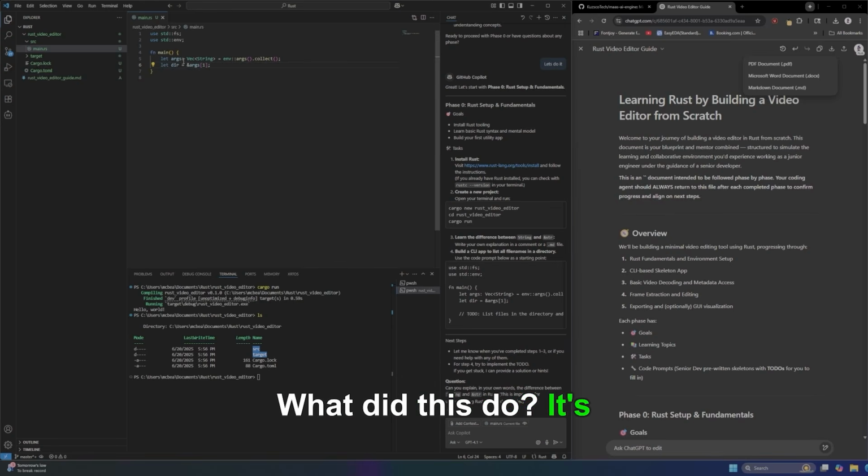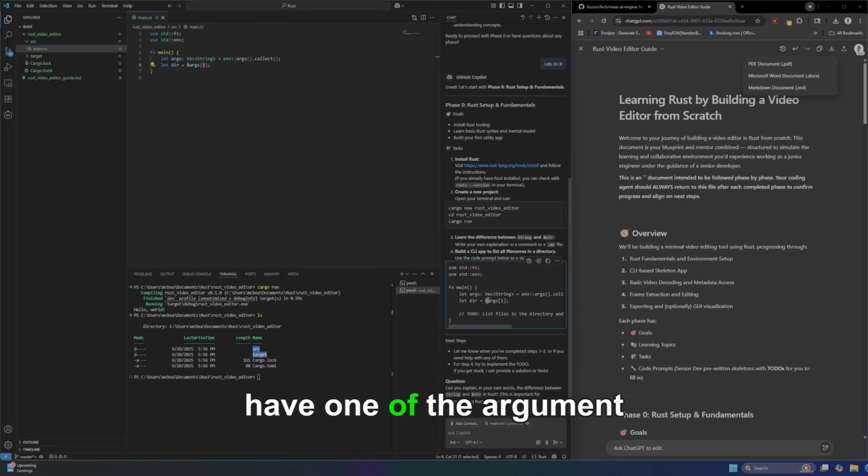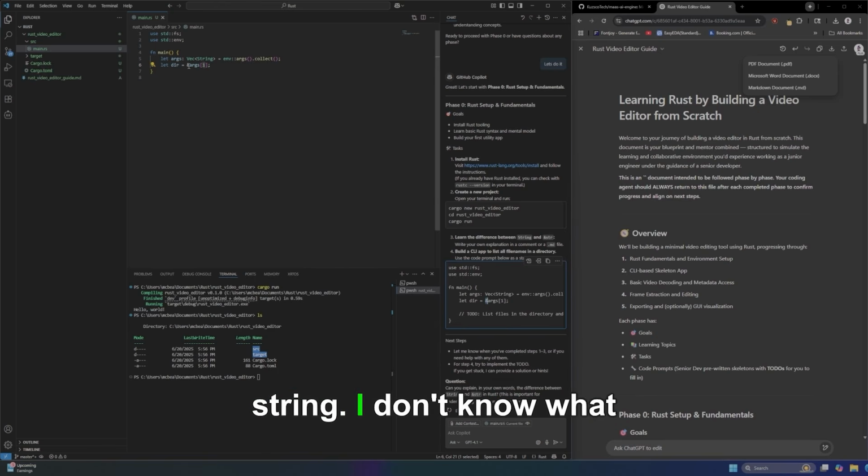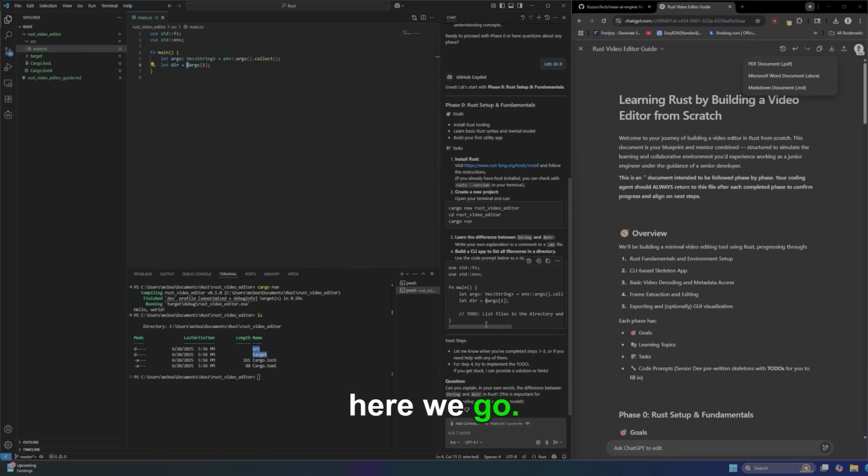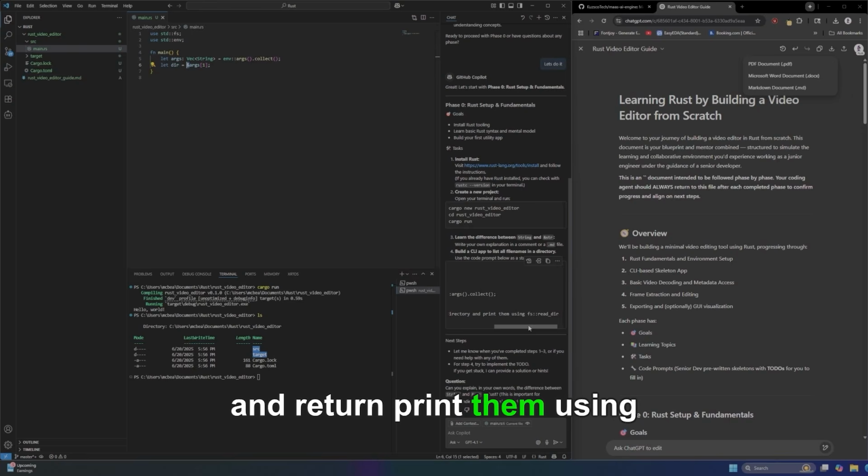What did this do? It's taking args, a Vec<String>, and it's equaling it to the environment args. And then now we're creating something called a directory, which I'm guessing consists of a vector of strings, or no, it consists of a string because we have one of the argument strings. Now I don't know what this entry string is. Here we go, TODO: list files in the directory and print them using.